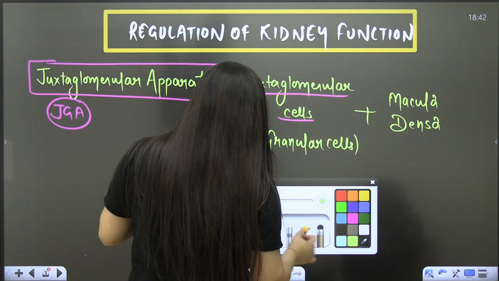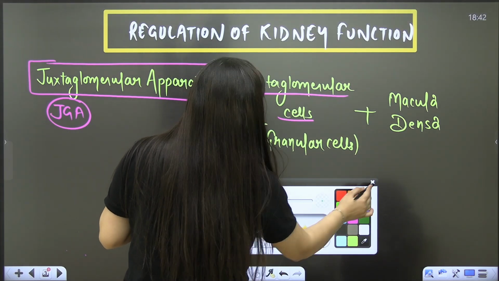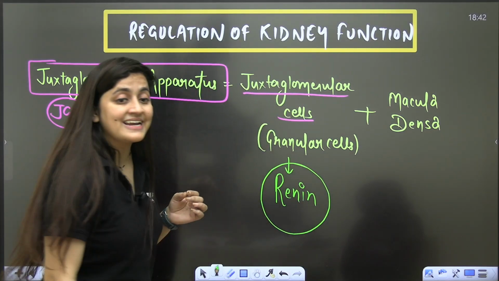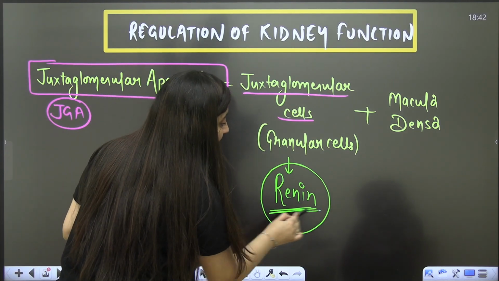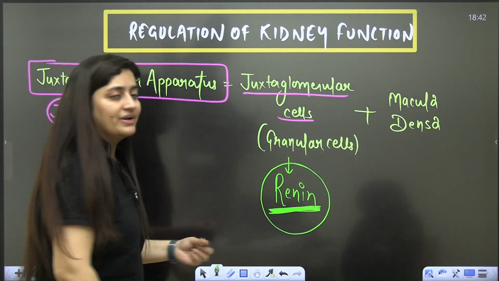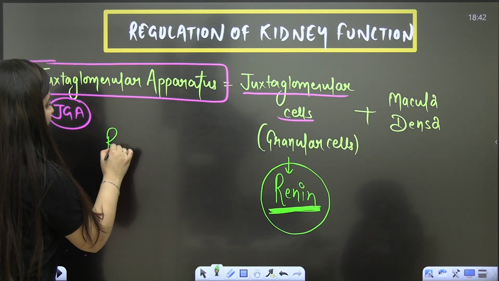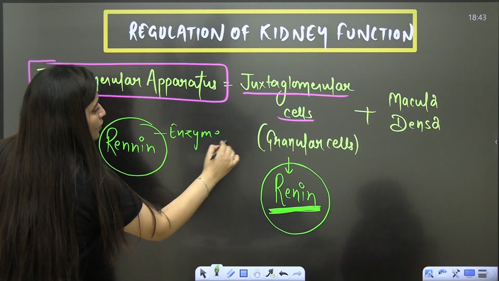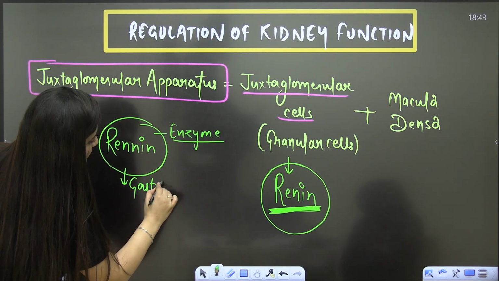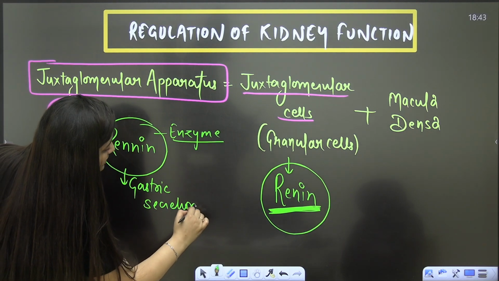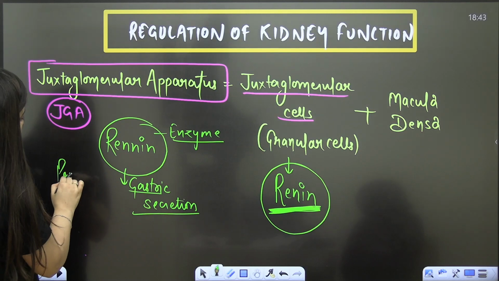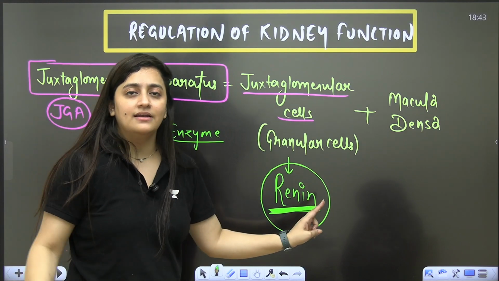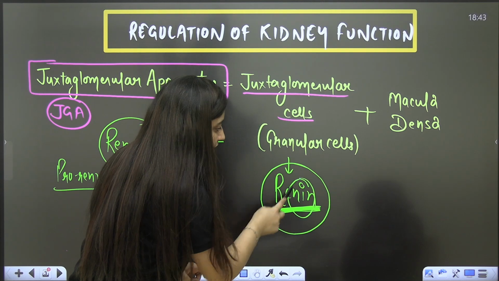Now, why do we say that these cells are granular cells? Because they have a hormone known as renin. It is a single N, R-E-N-I-N. These granules of renin are present there. Students, do not confuse it with rennin, R-E-N-N-I-N, which is an enzyme, an activated enzyme present in the gastric secretion, especially in infants. You might know that as prorennin. So here it is double N, and here it is single N, renin, like in the kidney already one N is there. That's why renin has a single N.